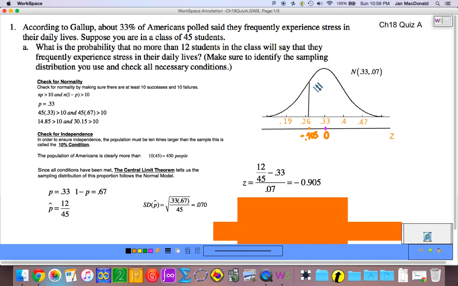And this would be the shaded area under our normal curve. You guys know I'm so great at shading stuff in. That would represent no more than 12 students in the class say they experience stress. So we're looking for this probability right here under the curve.